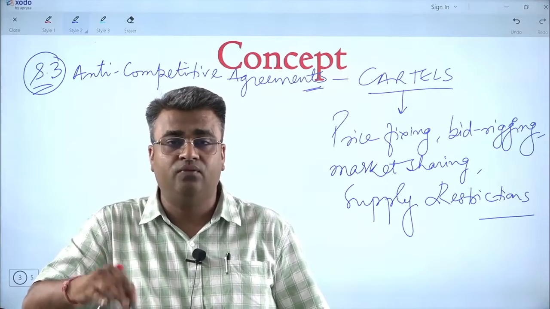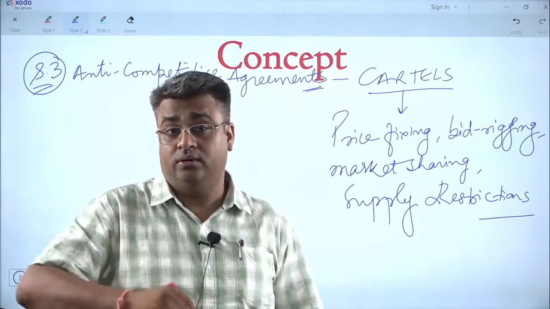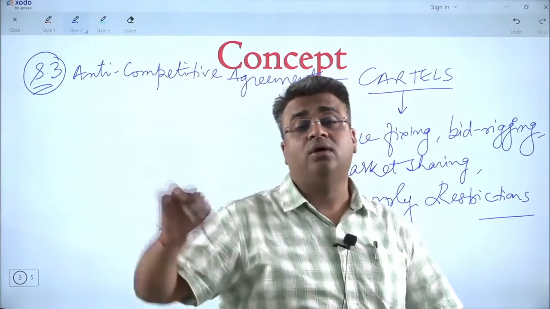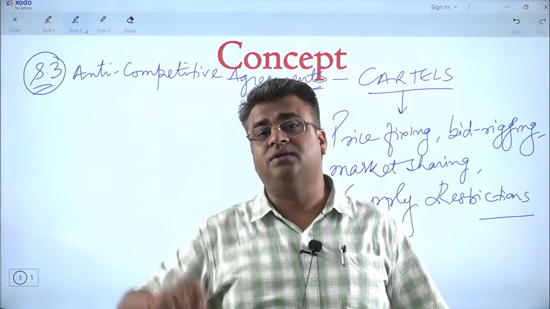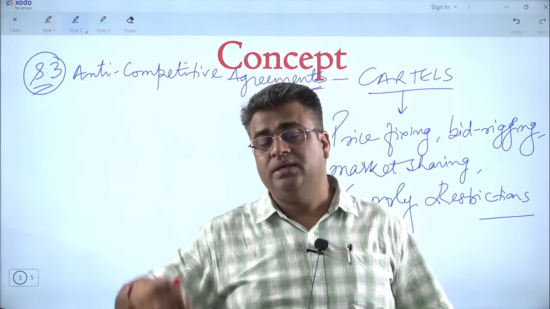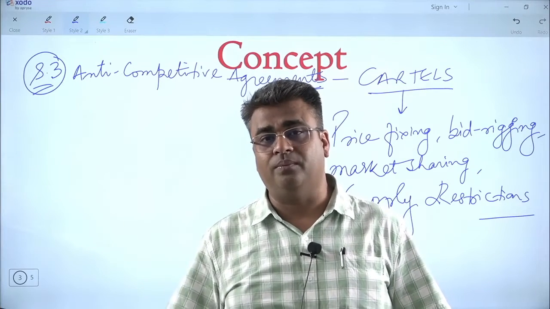So this case went before the CCI, and it was found that yes, they were in a cartel. The same thing happened with the cement manufacturing companies and the cylinder manufacturing companies.